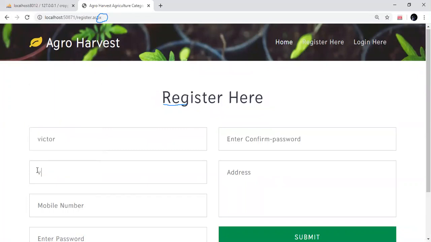Put any email. Okay, now phone number, make it 12 digits. Keep typing in phone number. Good boy. See, simple validation you cannot do.